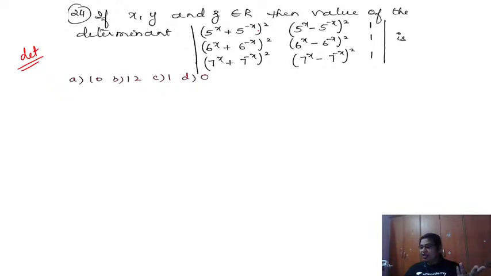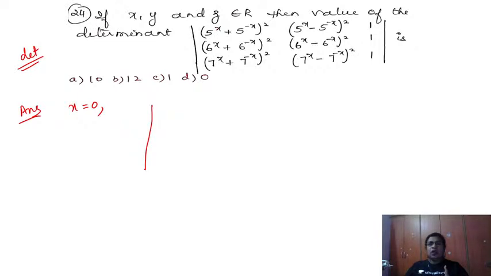What to do now? When you get such a difficult type of question, try to put some values for x. Put some values for x, okay? It is like I always tell, try to throw a stone on the mango tree which is full of mangoes. If you are lucky, the mango will fall. So now here, what we will do, let us take x value is equal to 0 and check what happens with the determinant. So put x value is 0.